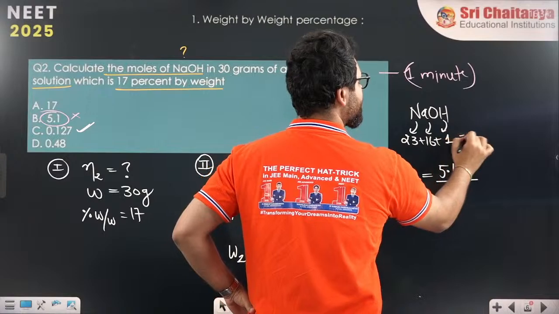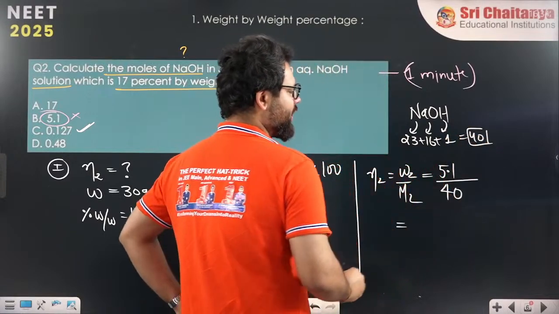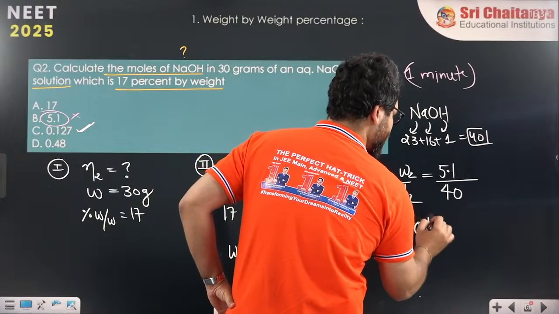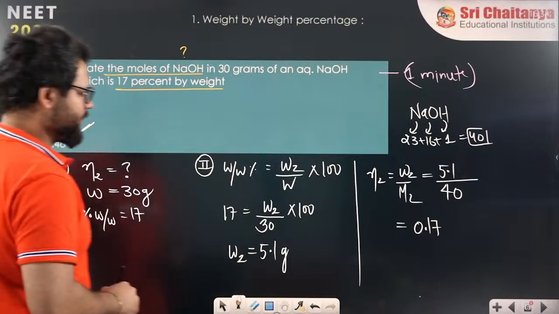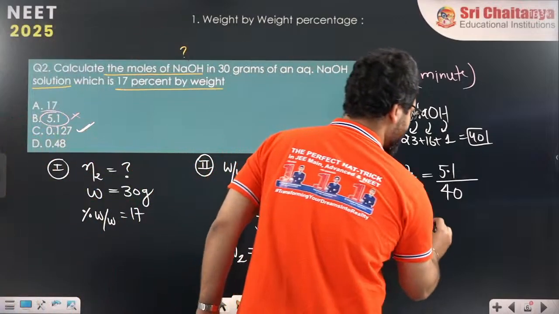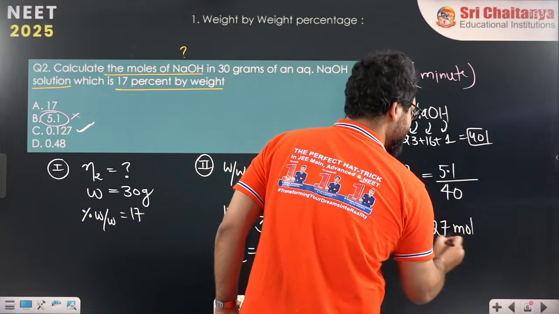When you add them, it is 40. So the answer is 5.1 by 40, which is 0.127, sorry, 0.127 mole. This is the answer.